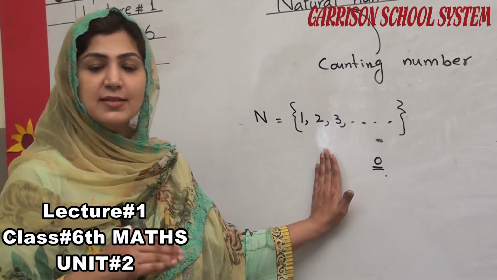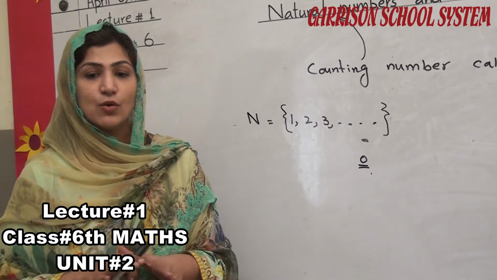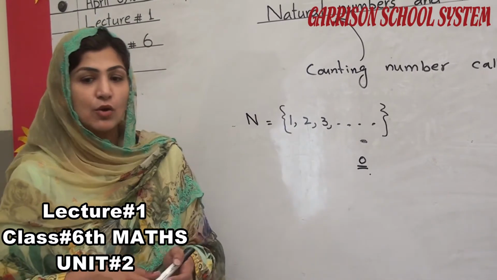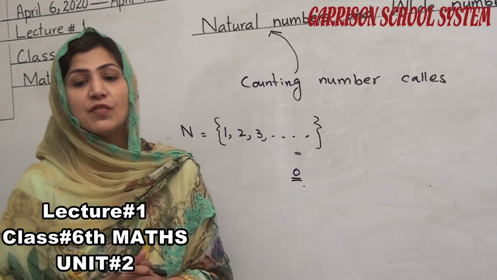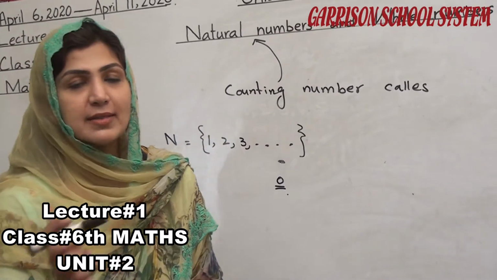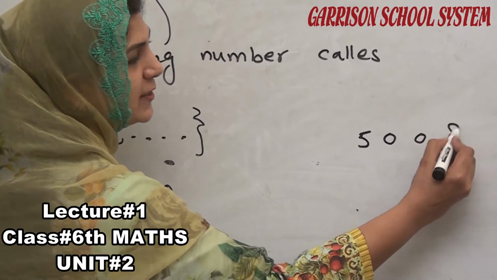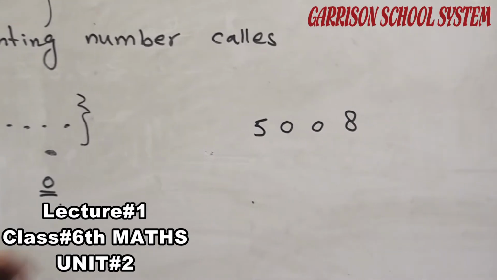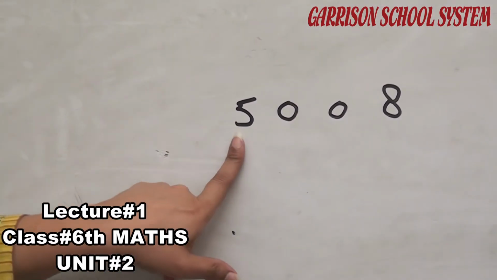After that, as time passed, we felt the need of zero. How did we feel that zero is a basic need? For example, we have here the number 5008. We can say it 5008.